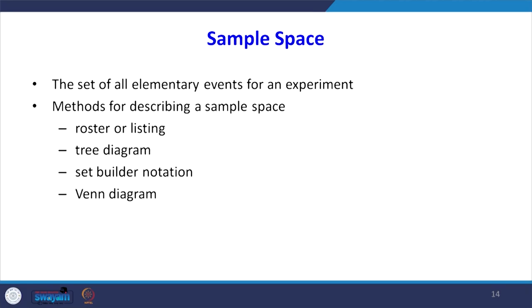Then what is a sample space? The set of all elementary events for an experiment is called a sample space. Suppose you roll a die, you can get 1, 2, 3, 4, 5, 6, these are the sample space. There are different methods for describing the sample space: listing, tree diagram, set builder notation and Venn diagram. We will see what that is.